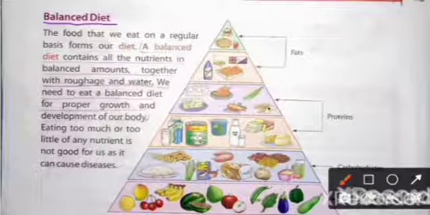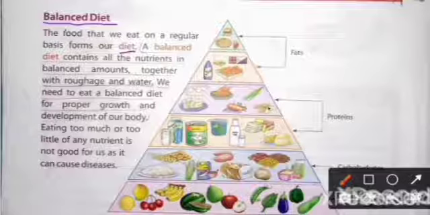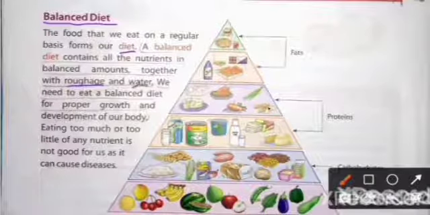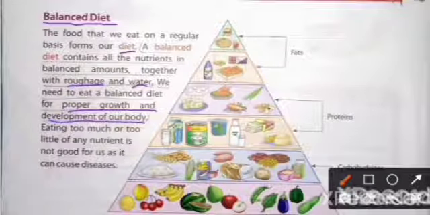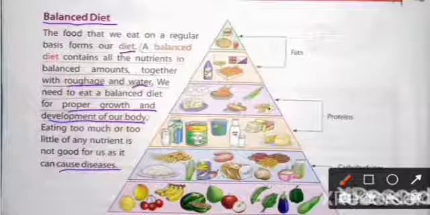The food that we eat on a regular basis forms our diet. A balanced diet contains all the nutrients in a balanced amount together with the roughage and the water. We need to eat a balanced diet for proper growth and development of our body. Eating too much food or too little of any nutrient is not good for us, as it can cause many diseases. So every day we all eat different kinds of food in our meal. This is called the diet.